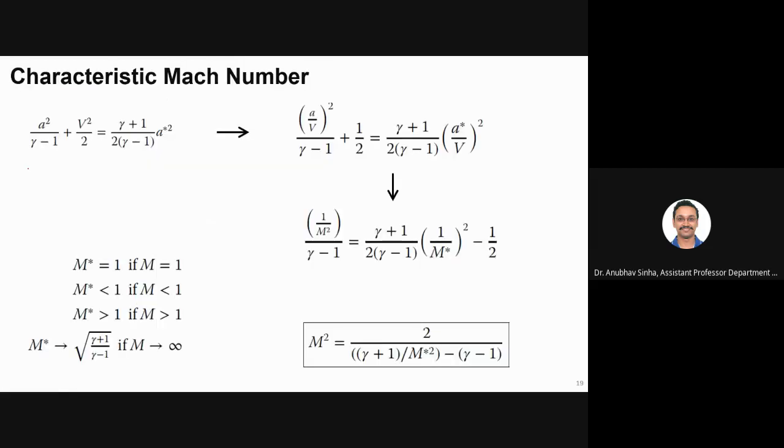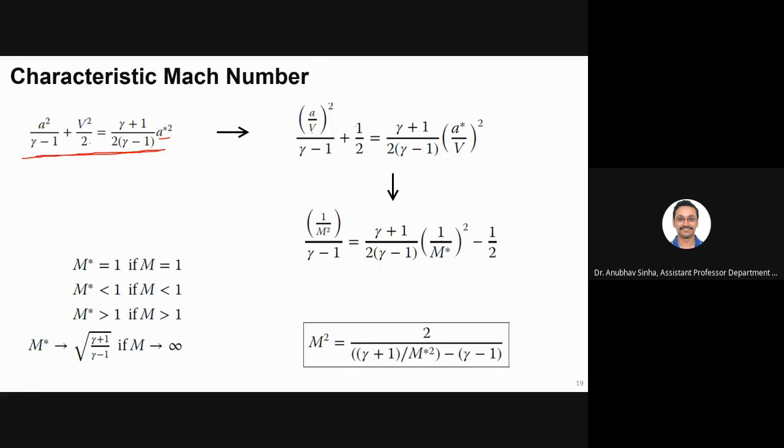Fine. Now, for this, I also define the characteristic Mach number. So this is the equation that we have previously for velocity. Let us divide the overall equation by v. So instead of a, I get a by v whole square. Velocity will be removed, so it becomes half. And here I have a star, so this will be a star by v whole square.